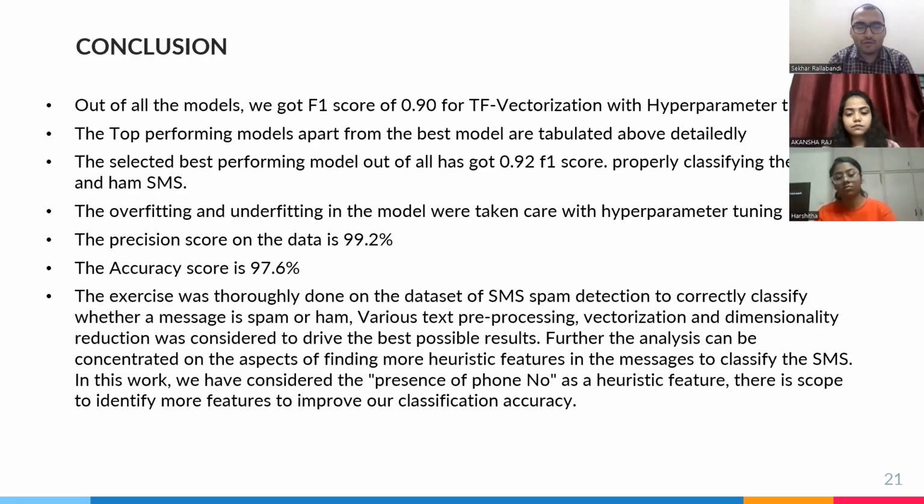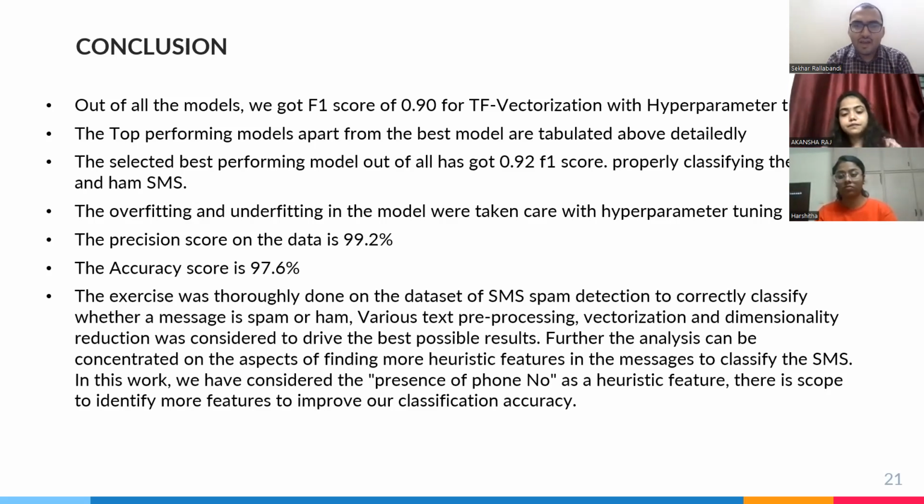Coming to the conclusion, our best performing model was TF vectorization on logistic regression with hyperparameter tuning. On the train data it gave a 0.9 F1 score, and on the test data it also gave a 0.9 F1 score. This is the best performing model in our case, with an accuracy score of 97.6%. Then the overall conclusion, the inference from the project work we have done: we have done various vectorization approaches, then dimensionality reduction.